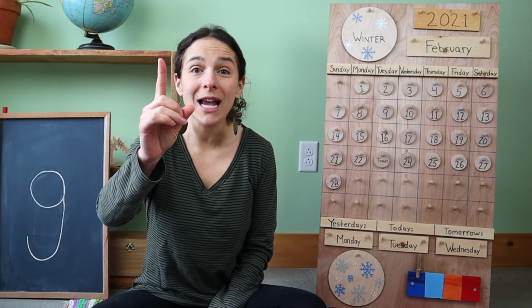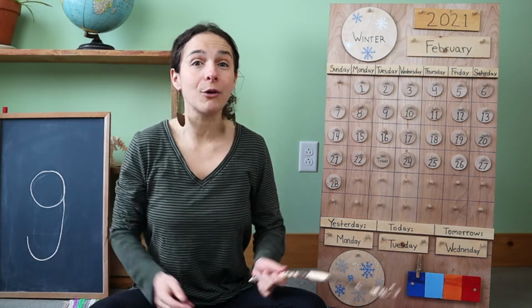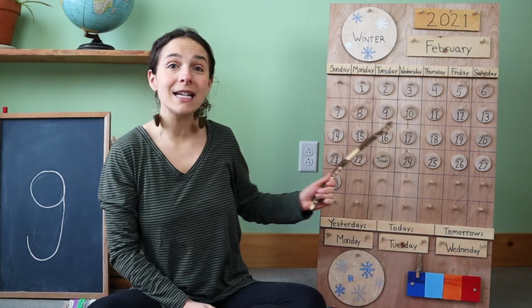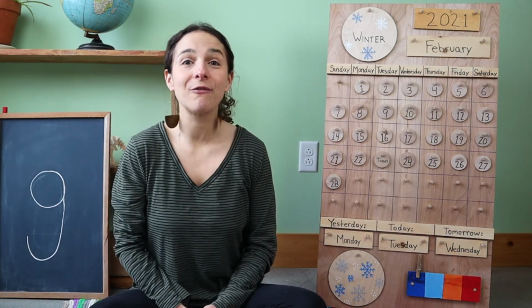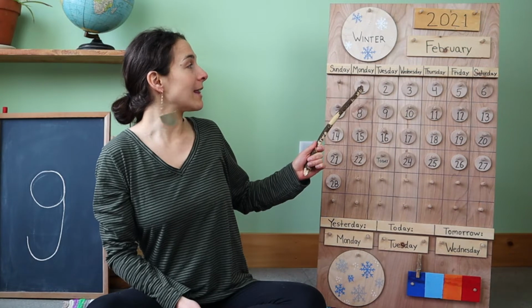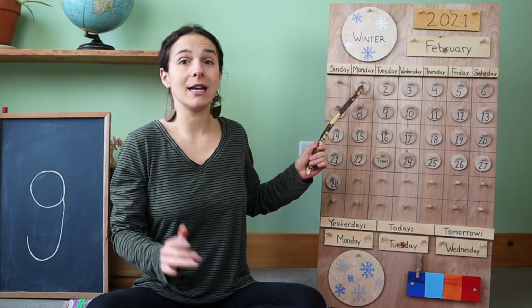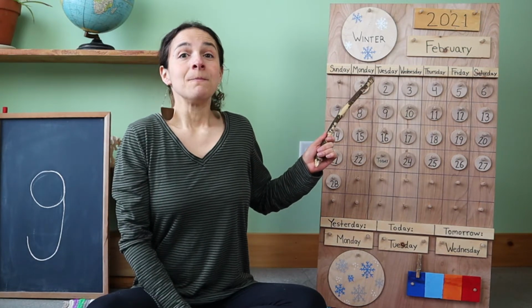All right, friends, let me see those counting fingers. We have so much counting to do today because we are going to count all of the days that we've had in the month of February. So let's start at the number 1. Maybe we should take a deep breath first.